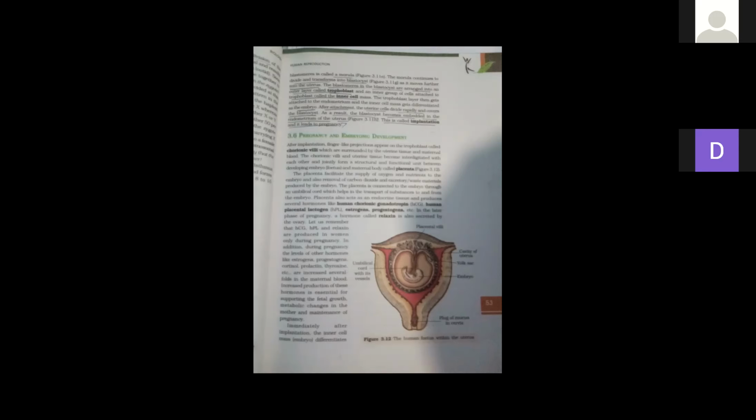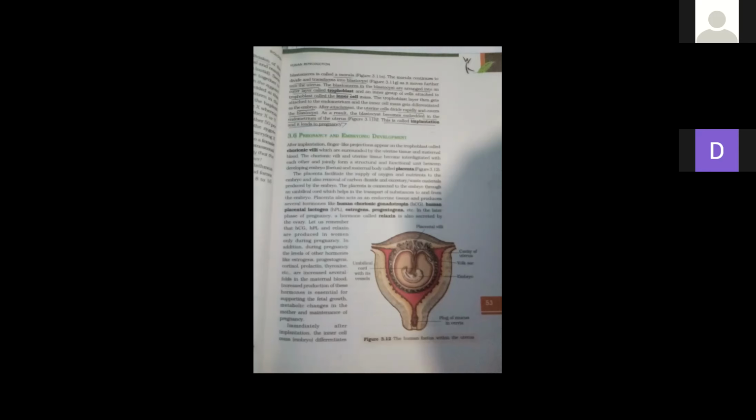During the reproductive phase, the organism gives birth to offspring. What is the reproductive phase? When the organism gives birth to offspring, that is known as the reproductive phase. Human females show the menstruation cycle, which is defined as the cyclic changes in the genital system during the reproductive phase.